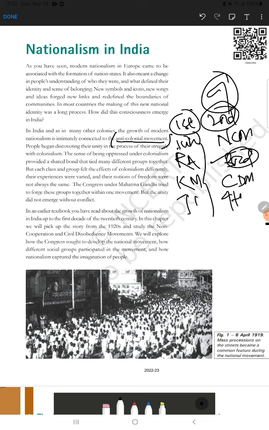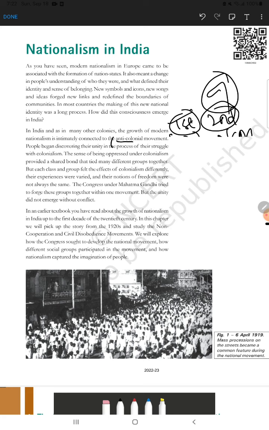Then the fourth part is all about collective belongingness. What are the things that connected all the Indians in a single show of patriotism? We'll read about the national song, discuss the national flag, the image of Bharat Mata, and the reinterpretation of history. So first we'll go to the first part. For that we'll go to the next page.